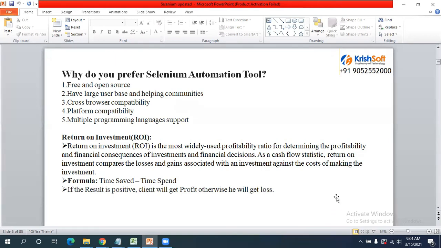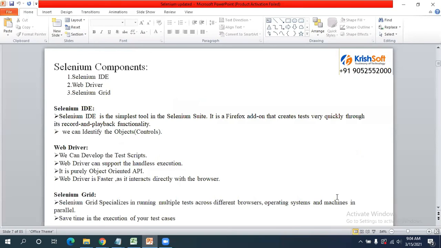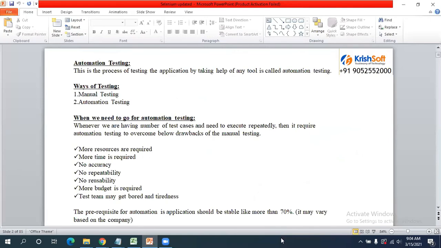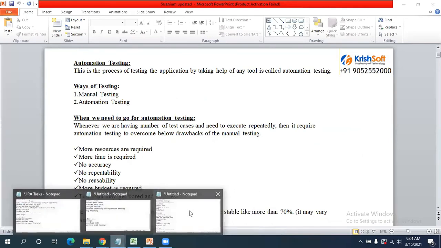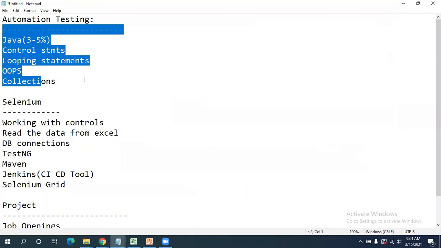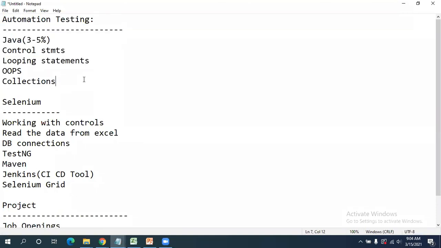Selenium components and all, I will take up tomorrow. But what have we seen today? What am I going to cover in this course? I'm going to cover the Java part. Only 3 to 5% of Java is very much enough for us. We don't need multi-threading and so many other concepts, Hibernate and all. In the Java part, I'm going to cover control statements, looping statements, OOPs, and collections.